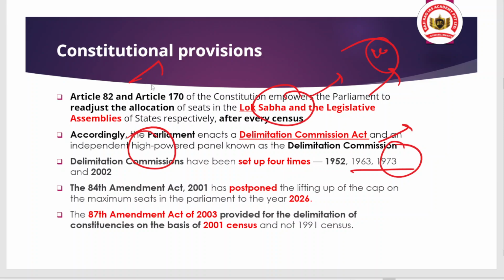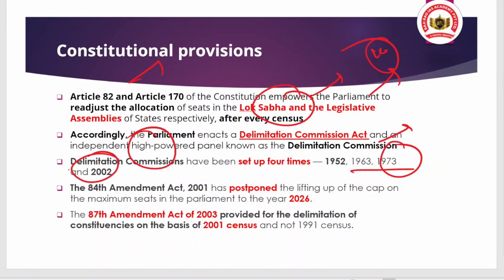So even after the 1973 delimitation, the proposal for conducting the next Delimitation Commission was suspended, frozen again and again, and the last Delimitation Commission was conducted in 2002.